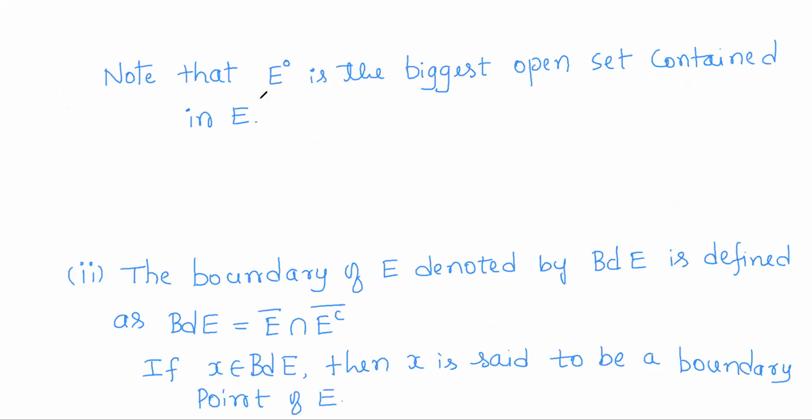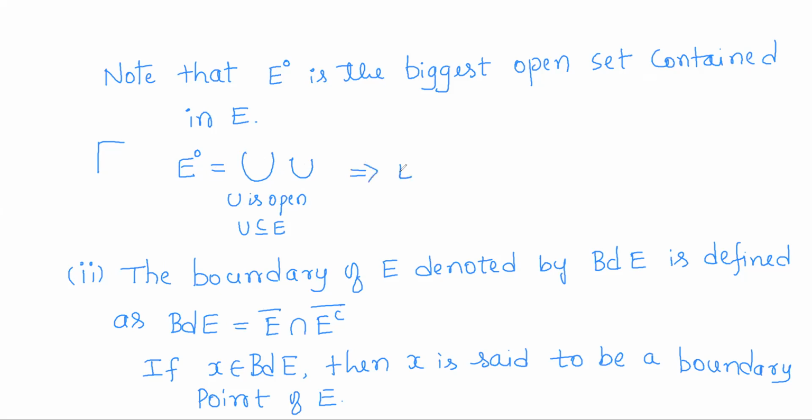Note that the interior of E is the biggest open set contained in E. According to the definition, what is the interior of E? It is the union of all open sets contained in E. So we take the union of all those open sets which are contained in E, and that union gives you the interior of E. You know that a union of open sets is open.